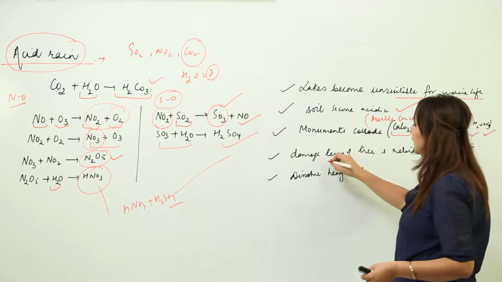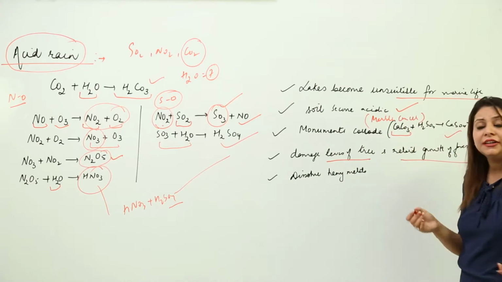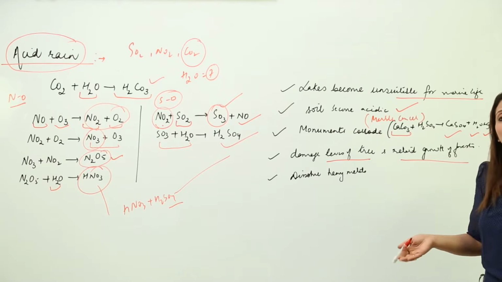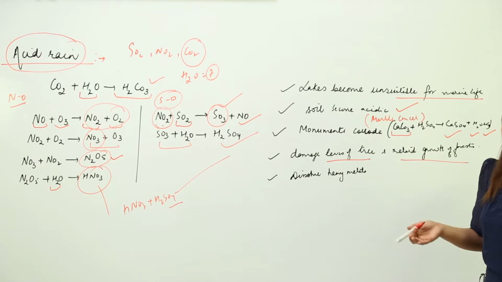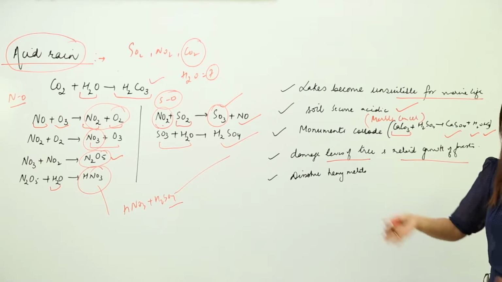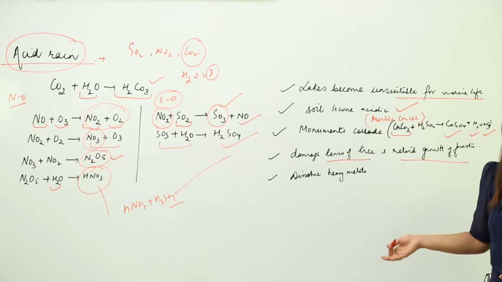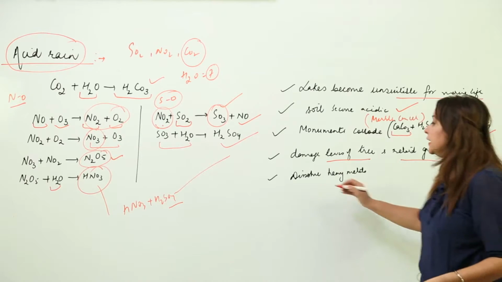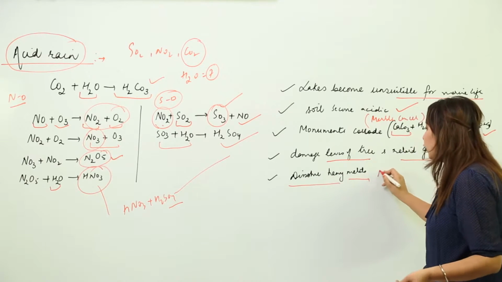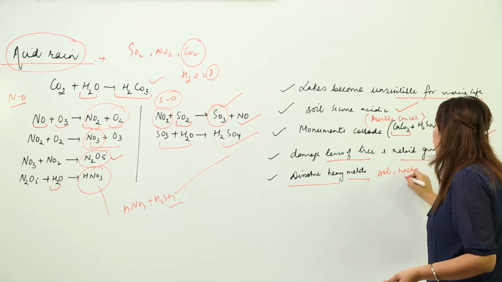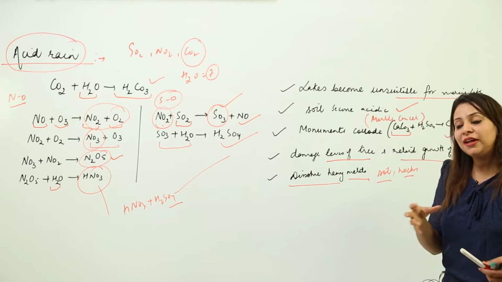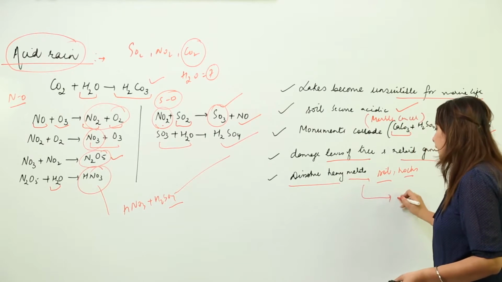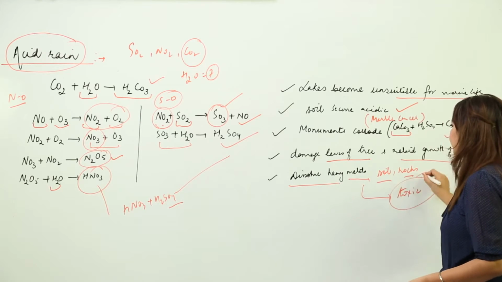They are affecting the leaves of the trees, and retarding the growth of plants, or we can say retarding the growth of the forest. We all need forests, because industries are mainly working on behalf of the forest only. When there is no forest, all industrialization and modernization will fail. Likewise, acid rain dissolves heavy metals from soil, rocks and so on, and when these heavy metals are disposed into well water, they again create their toxic effect.